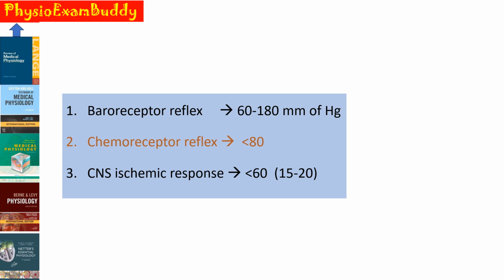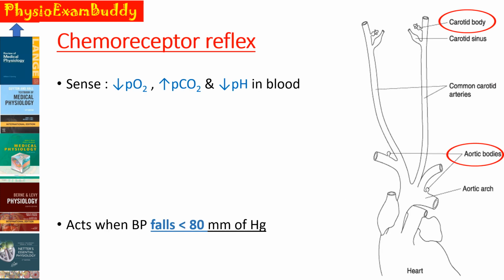Next is the chemoreceptor reflex, which operates when the mean arterial pressure goes below 80 millimeters of mercury. Chemoreceptors are receptors which sense the decrease in PO2 or hypoxia, increase in PCO2 or hypercapnia, and decrease in pH, that is acidosis, in the blood. So whenever there is hypoxia, hypercapnia and acidosis in the blood, it will be detected by the chemoreceptors.